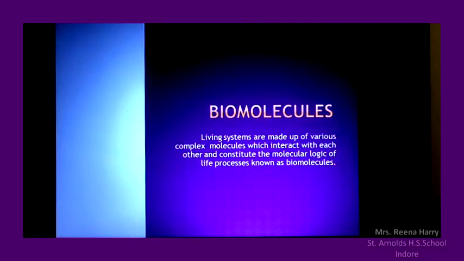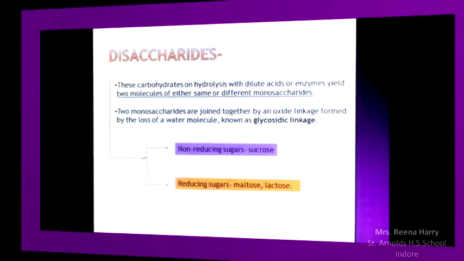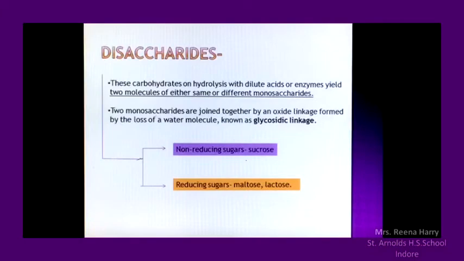In the coming session, we'll be discussing disaccharides, another classified group of carbohydrates. We'll be dealing with its examples of sucrose, maltose and lactose. After completing the monosaccharide group, let's proceed towards the next classified group of carbohydrates, that is disaccharides.